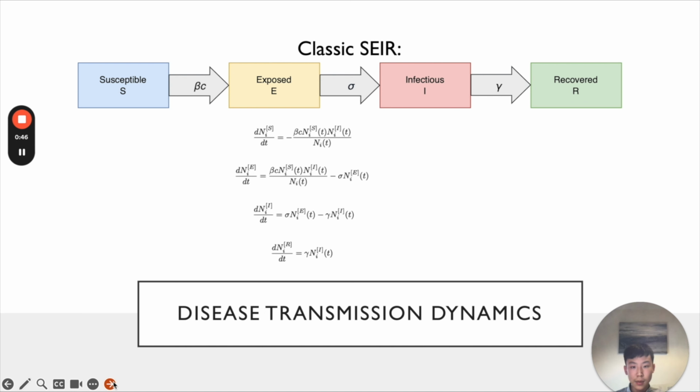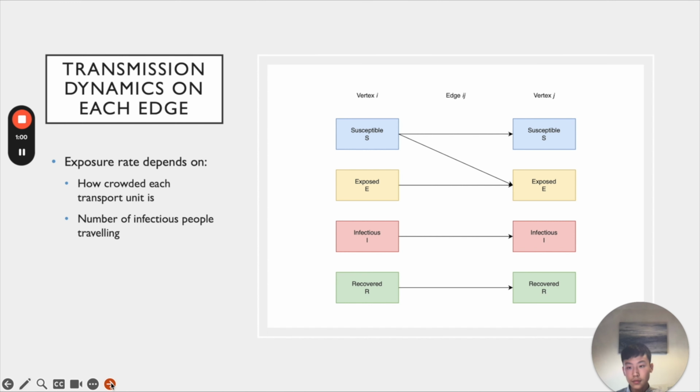However, I extend this model by adding and subtracting the total number of people entering and leaving each vertex, as shown here. On each edge, I say that susceptible people can become exposed to the illness. The exposure rate for susceptible people depends on how crowded each transport unit is, the number of infectious people travelling. We assume that the time spent on each edge is shorter than the incubation and recovery time.